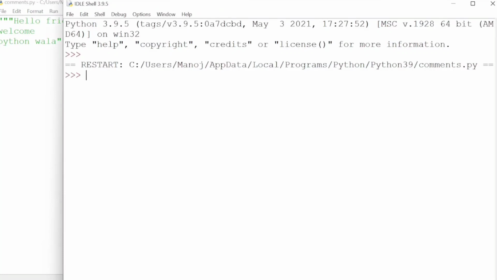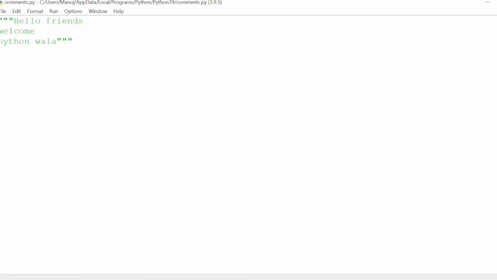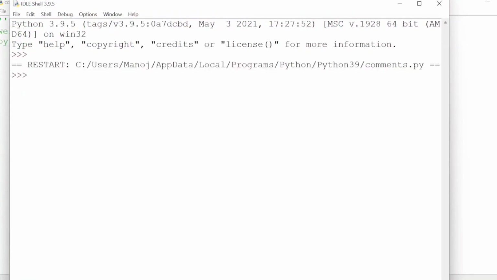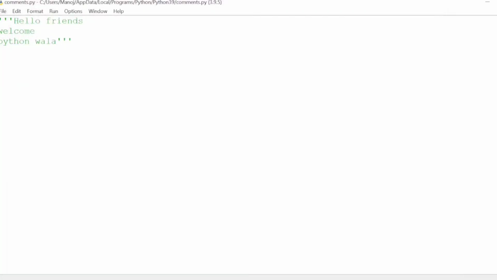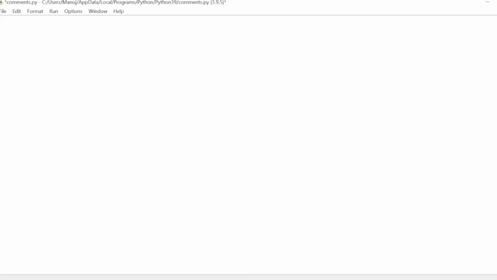triple quotes before and after the lines. Let's save and run. Yeah, you can see the blank screen. So we can use triple double quotes or triple single quotes. Let's run. So this is about multi-line comments.